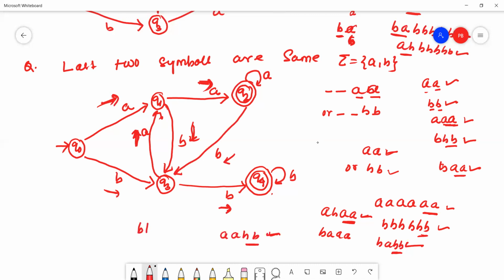Similarly, B, B, A. For this input string, the last two symbols are the same.